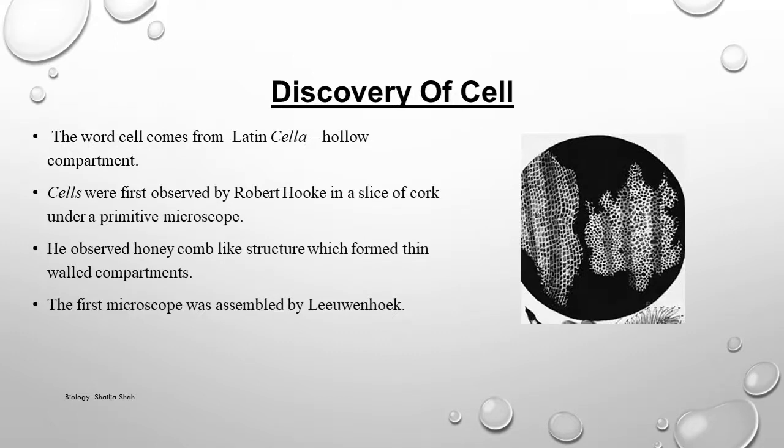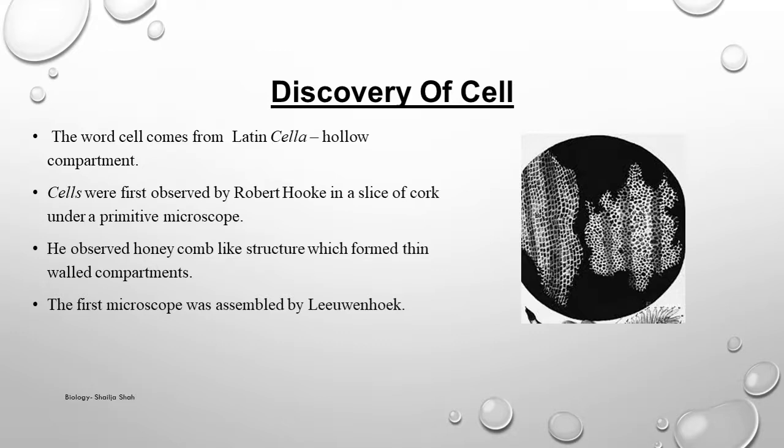Now, how was the cell discovered? The cell was first discovered by Robert Hooke. Actually, they were first observed by Robert Hooke in a slice of cork. Cork is particularly like the bark of a tree. First of all, he observed them under a very primitive type of microscope, compared to today's magnifying lens. The first simple microscope was assembled by Anton van Leeuwenhoek.